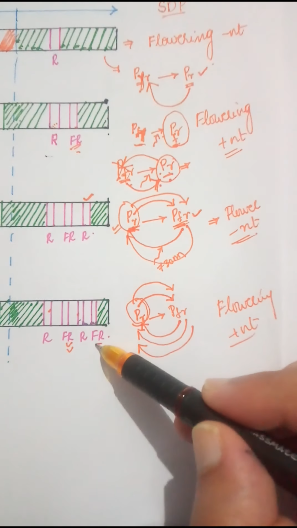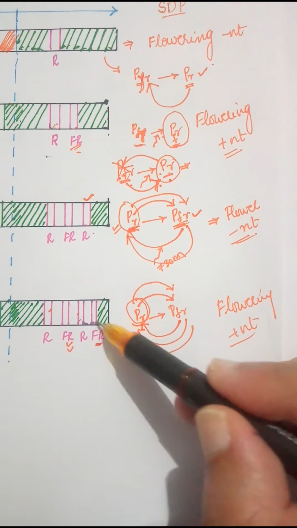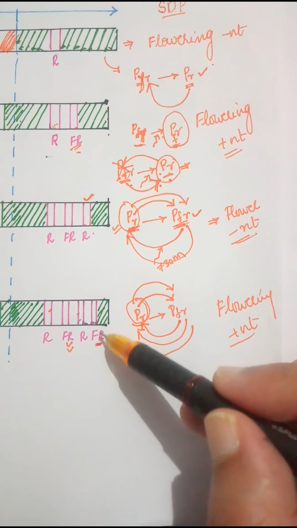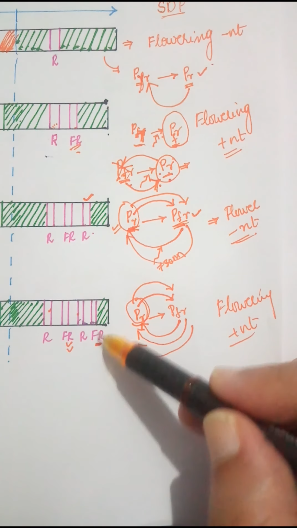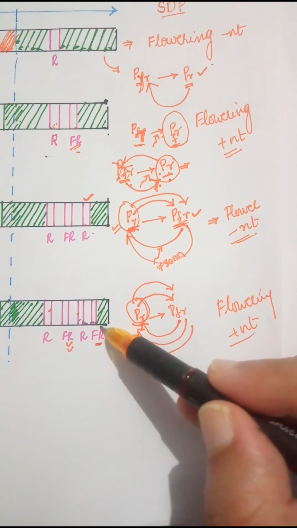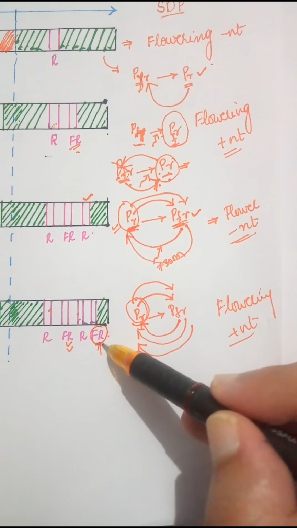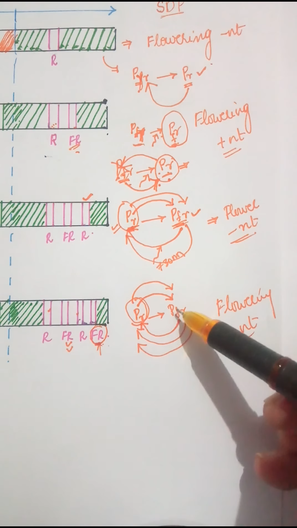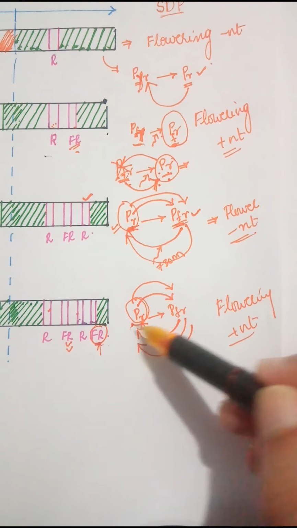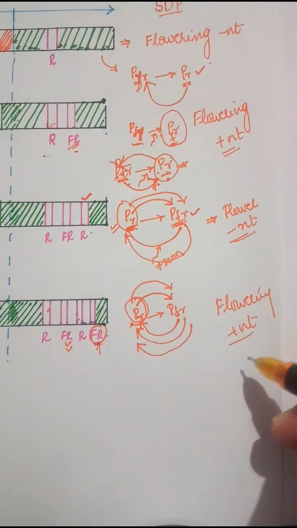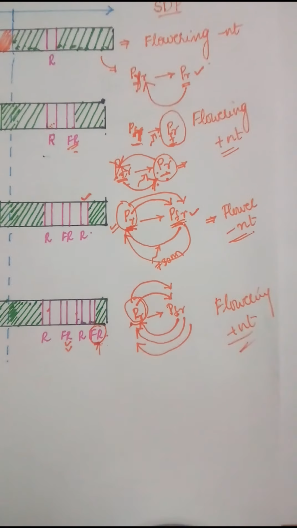Far red light is the last exposure here. When far red light is given, it is going to convert the PFR form to the PR form. PR form promotes flowering, so flowering is present here. Okay, so thank you very much.